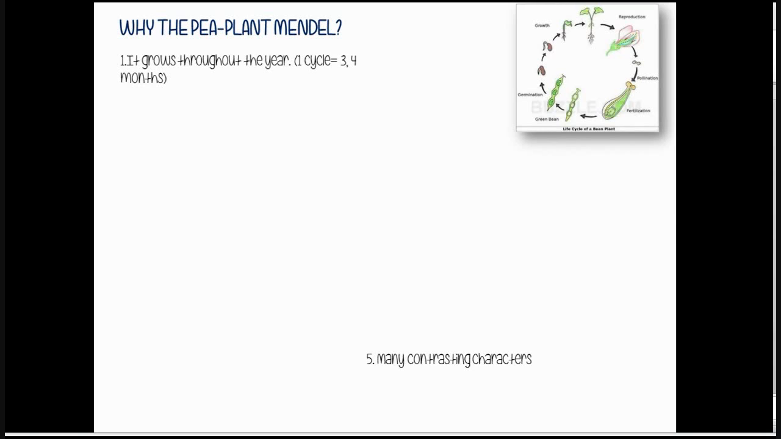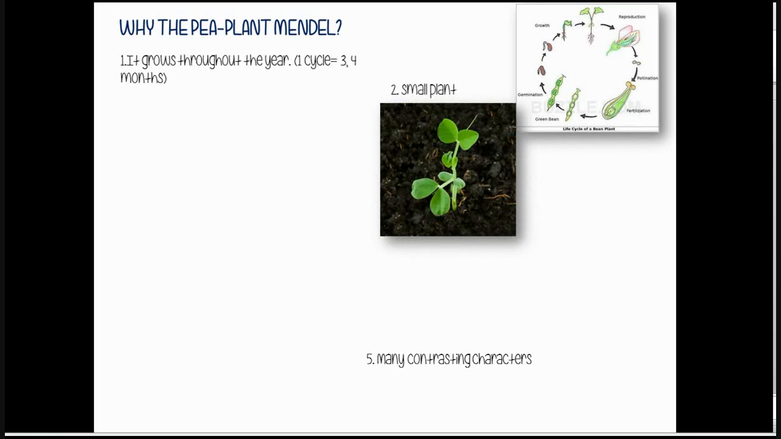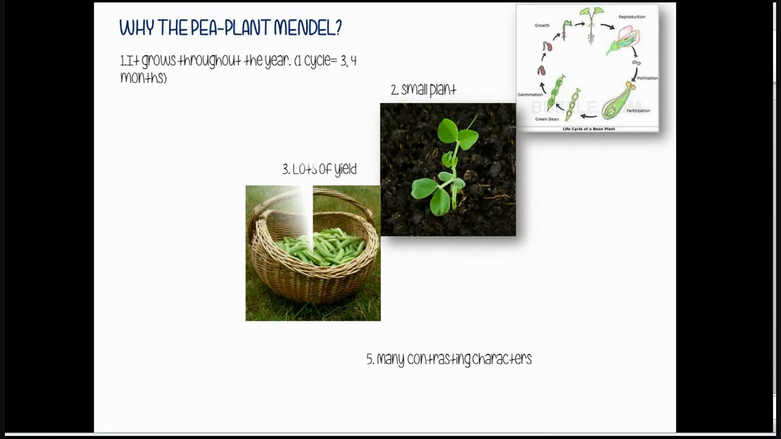Now why did he only pick up pea plant? First of all, it can grow throughout the year. Since there are 12 months in a year, one cycle of pea plant takes 3 to 4 months. That means 3 to 4 cycles are possible throughout the year. Next, it is a very small plant and takes very little space to grow. But in that short space, it can give lots of yields and we can get lots of crops and varieties in merely 2 by 2 square feet of area.